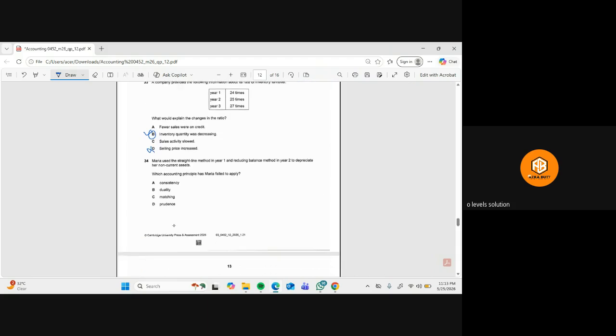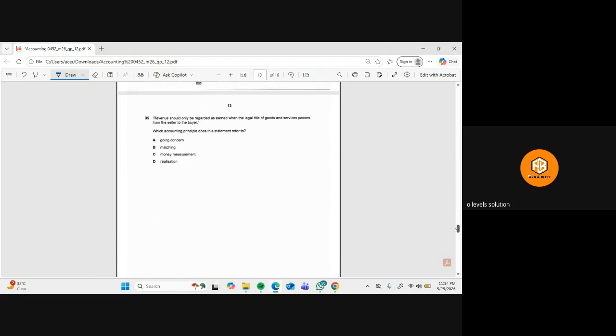Okay. Then Maria uses the straight line method in year one and the reducing balance method in year two to depreciate her non-current assets. Which accounting principle has Maria failed to apply? Consistency. Very easy because she is not consistent. Sometimes she is using SLM and sometimes she is using reducing balance.